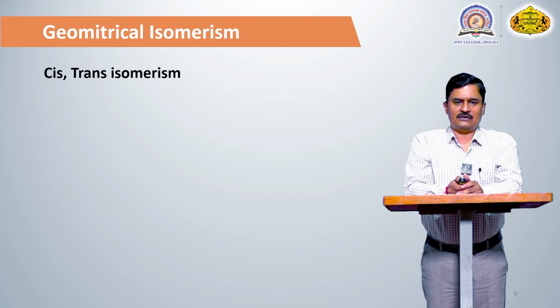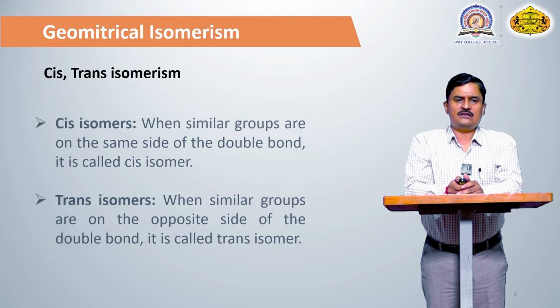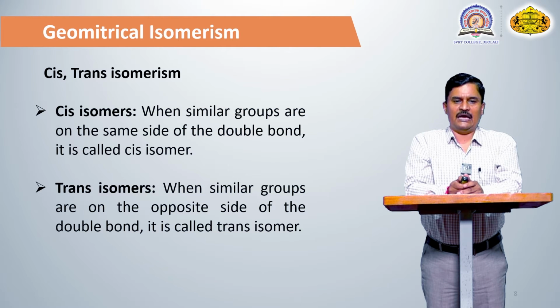Cis and trans isomerism is the old concept. What is meant by cis? When similar groups or similar atoms are present on the same side of the carbon-carbon double bond, that compound is known as a cis isomer, and if they are on opposite sides of the double bond, it is a trans isomer.